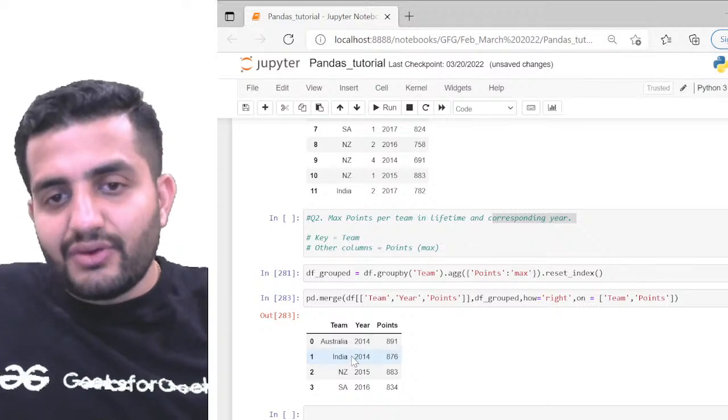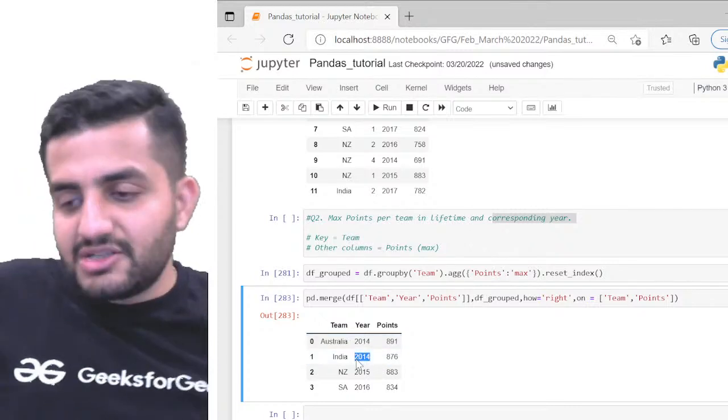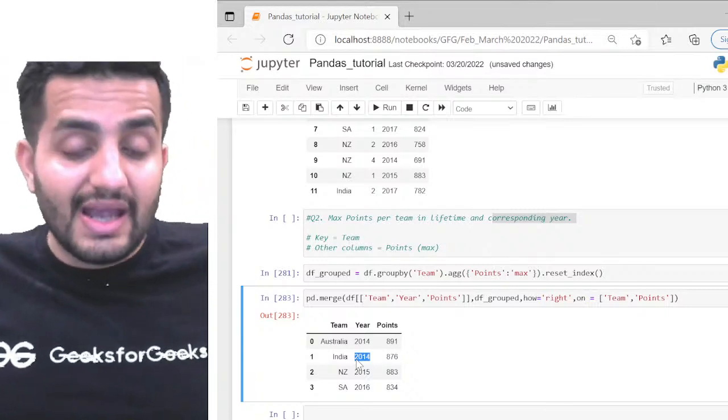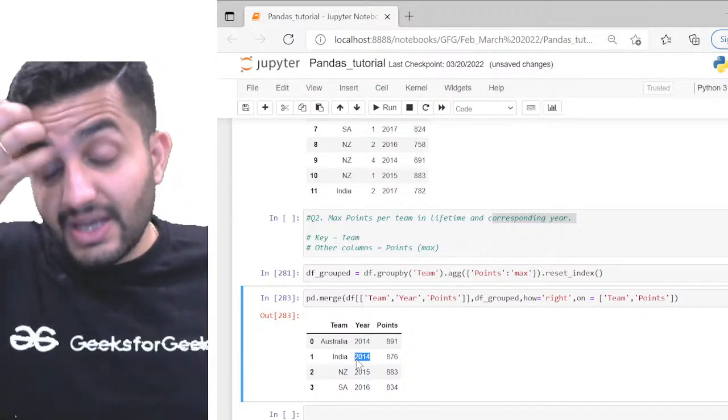So you can see this 2014 is getting repeated. It is not per year. So I cannot take a group by on a year, because 2014 is coming in two different rows, right? That is possible because my key is not the year here, my key is the team here. So I can only have one row per team. You got it? Makes sense?